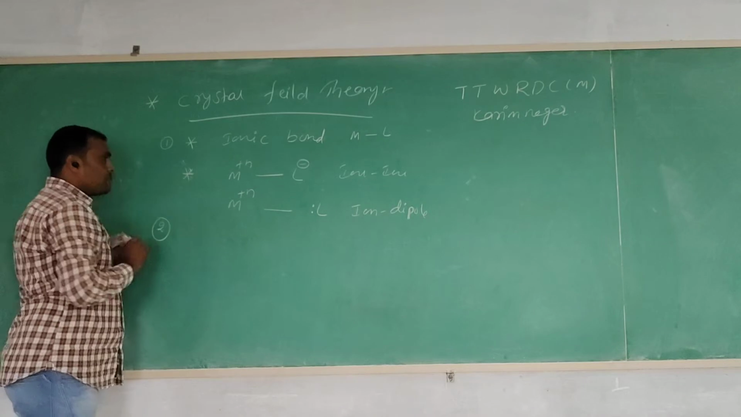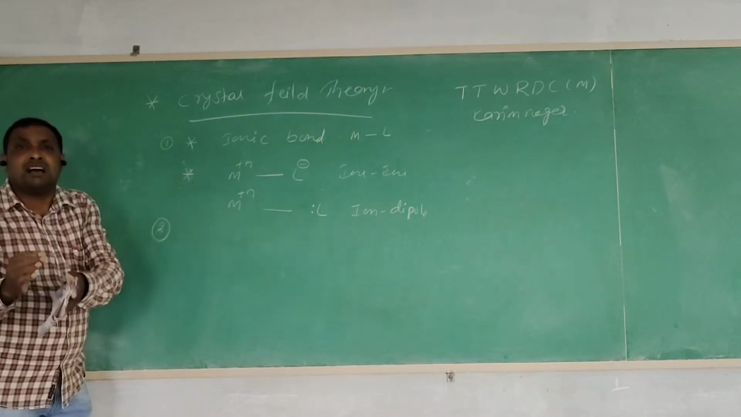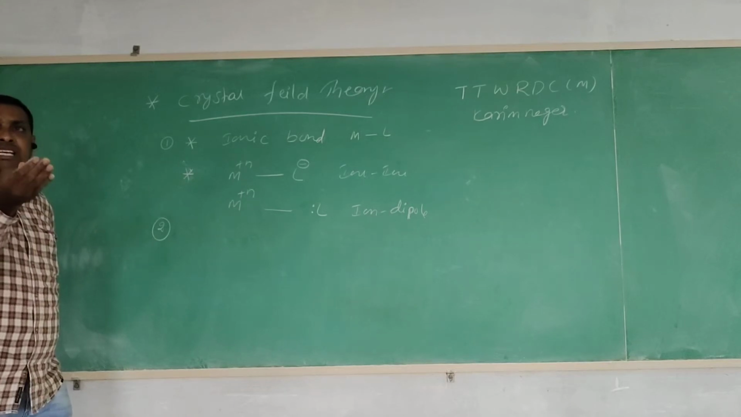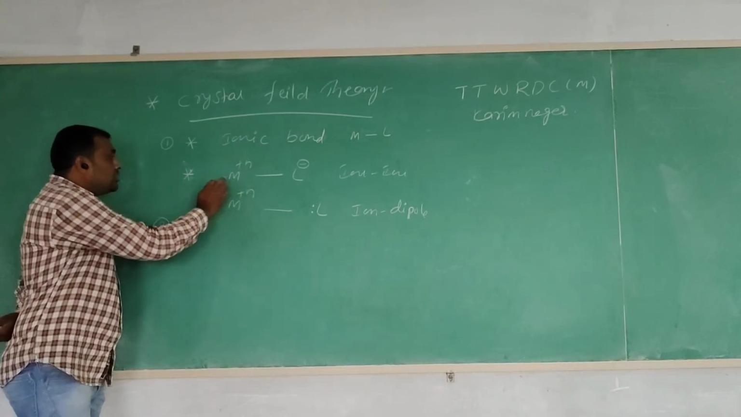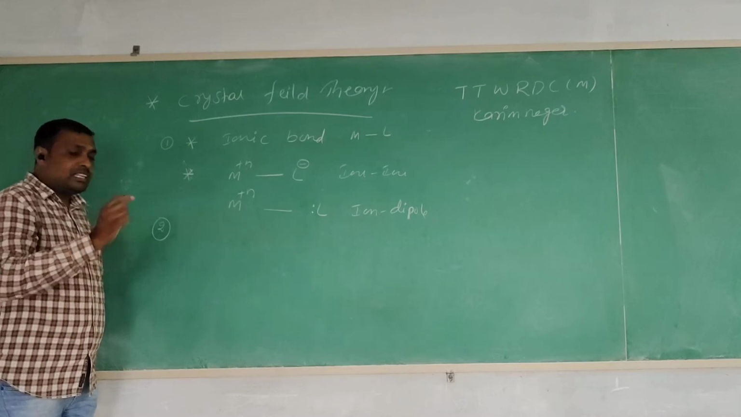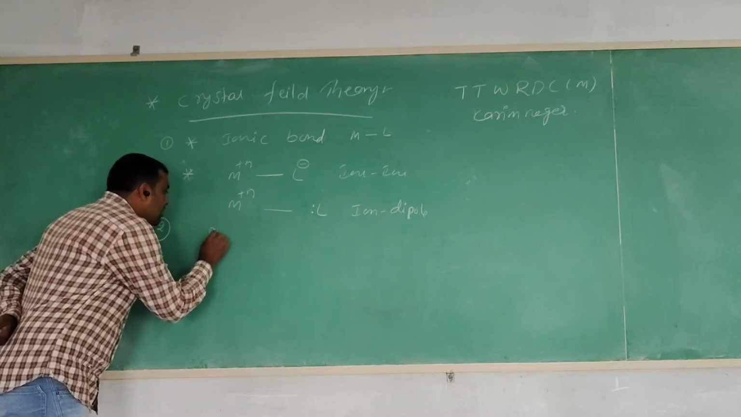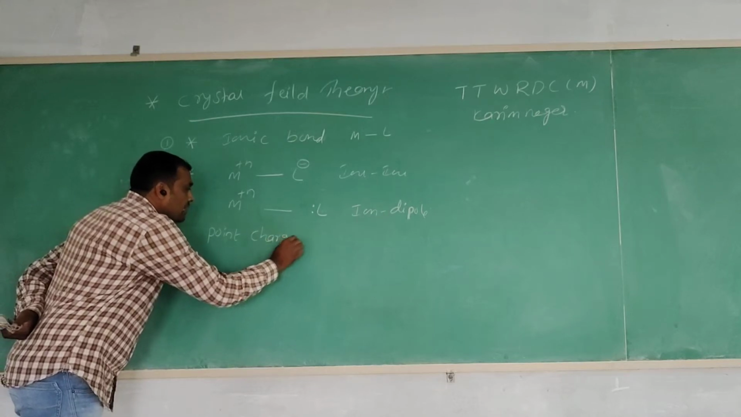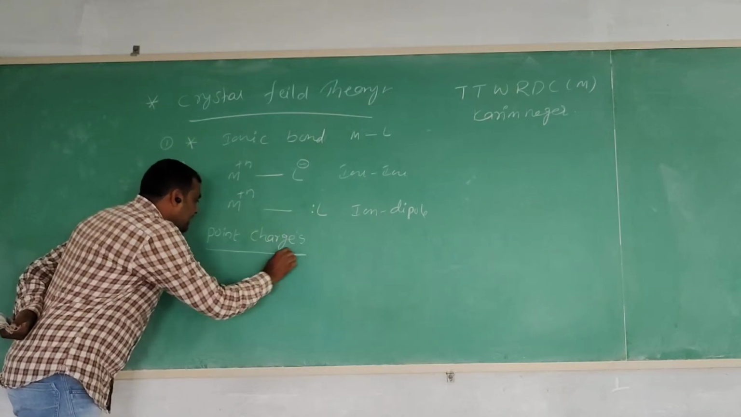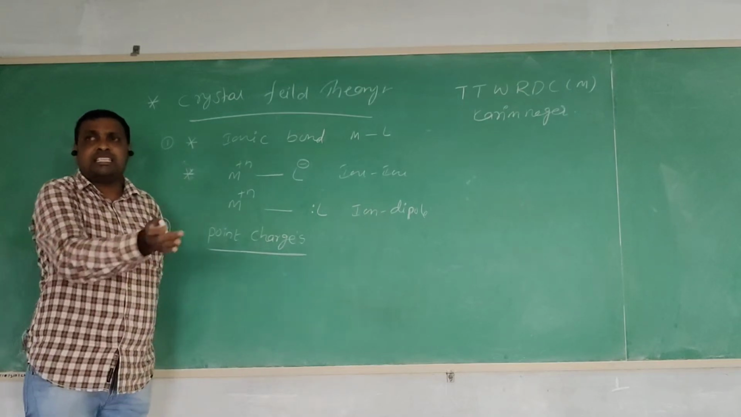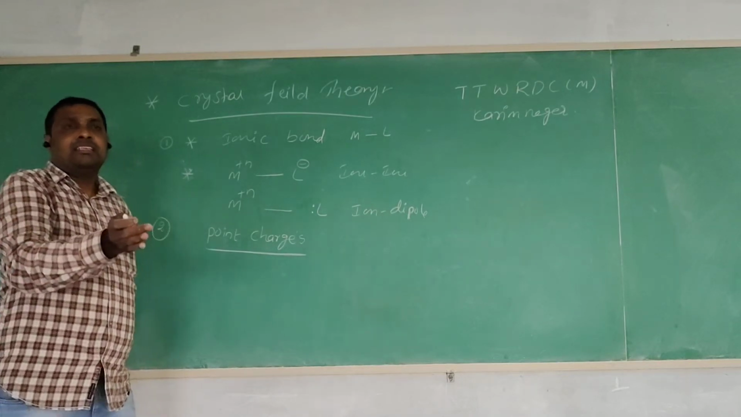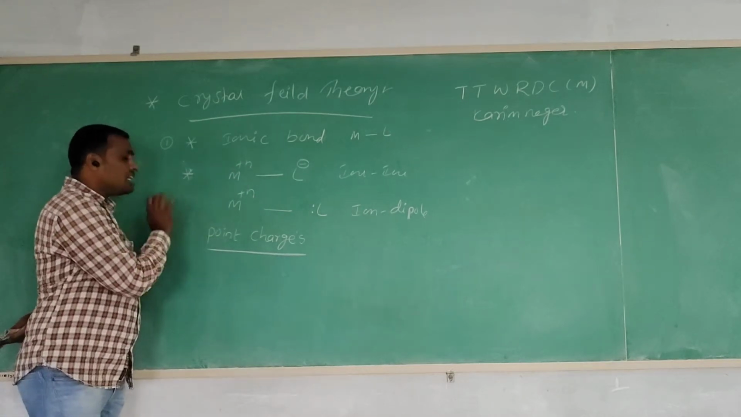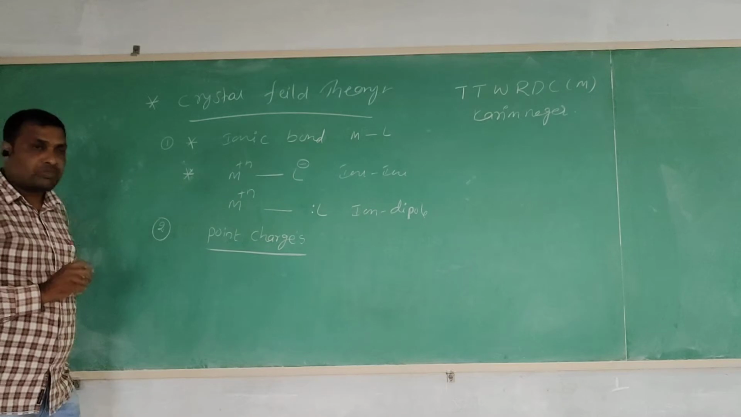The second postulate: the ligands are electron-rich species. The excess electrons are donated to the metal atom. For that reason, the ligands are called point charges. The excess electron density is donated to the metal atom, and for that reason the ligands are treated as point charges.